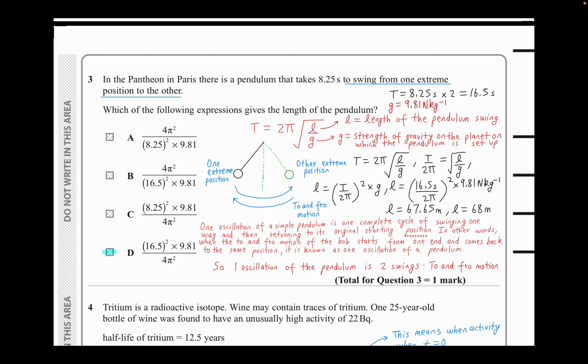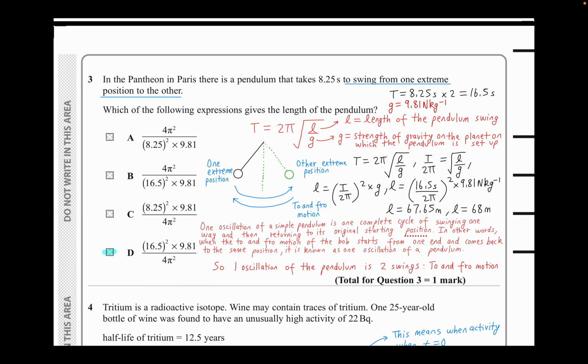Now over here, I've just written down some definitions on what an oscillation is, because that fundamental understanding is very important to solve this pendulum type question. I'm just going to read it out quickly. One oscillation of a simple pendulum is one complete cycle of swinging one way and then returning to its original starting position.